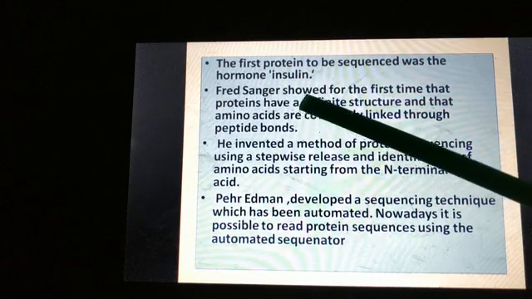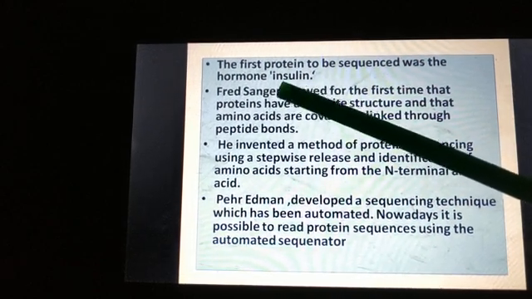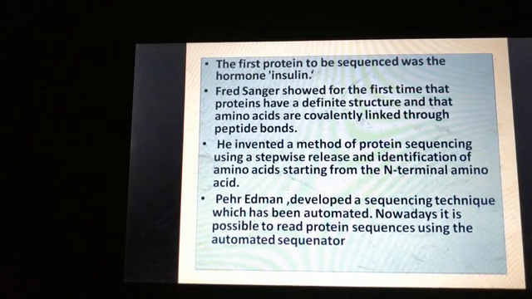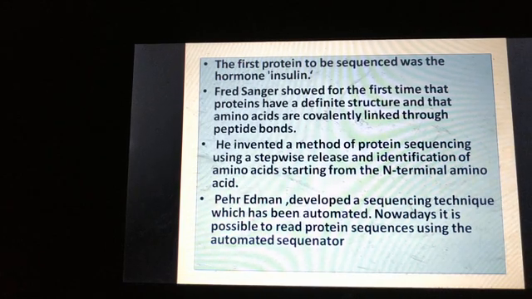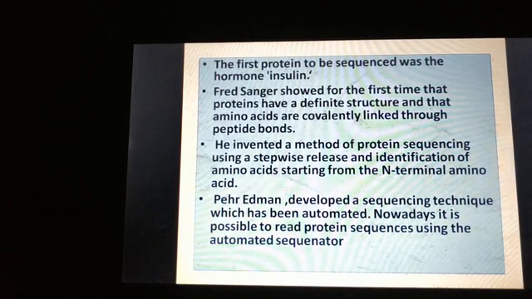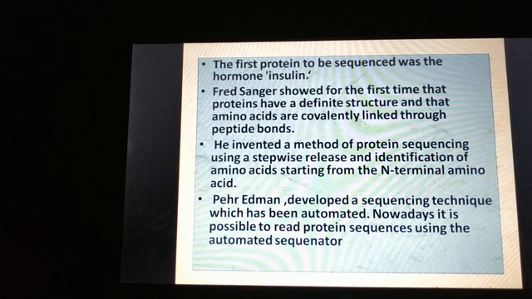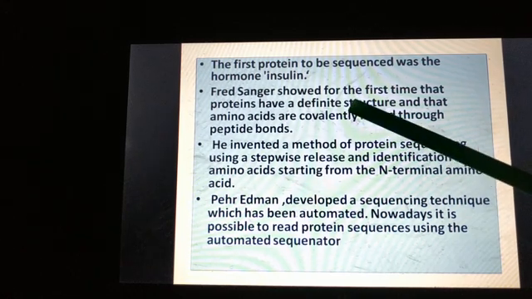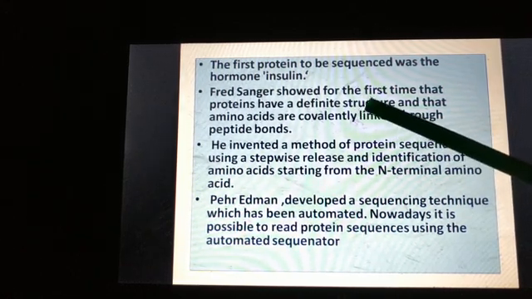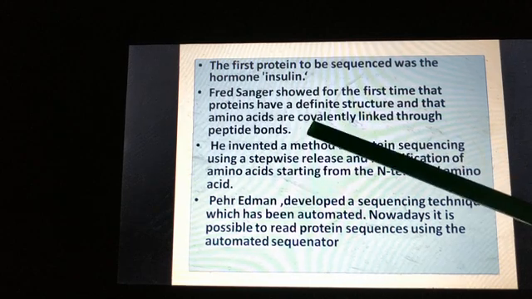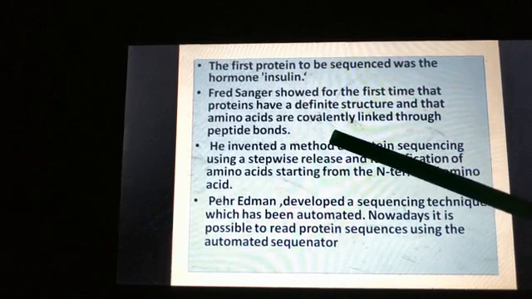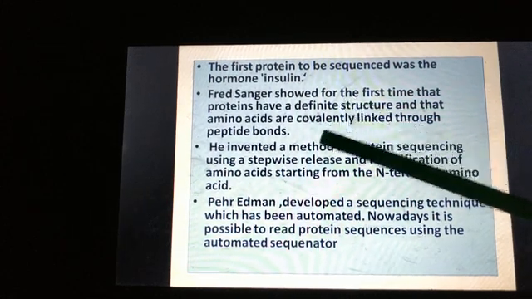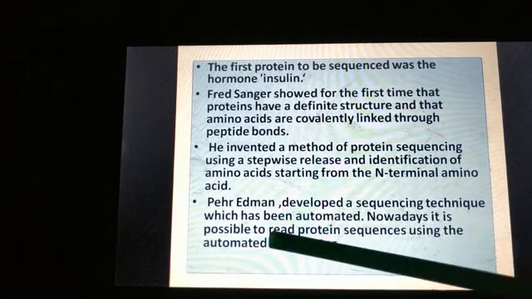Then there was a scientist, Fred Sanger. He showed for the first time that proteins have a definite structure and that amino acids are covalently linked through peptide bonds. He was the first one to show that proteins have a definite structure, and he also said that these amino acids are linked through peptide bonds. Now what is his importance? You will see in the next paragraph.